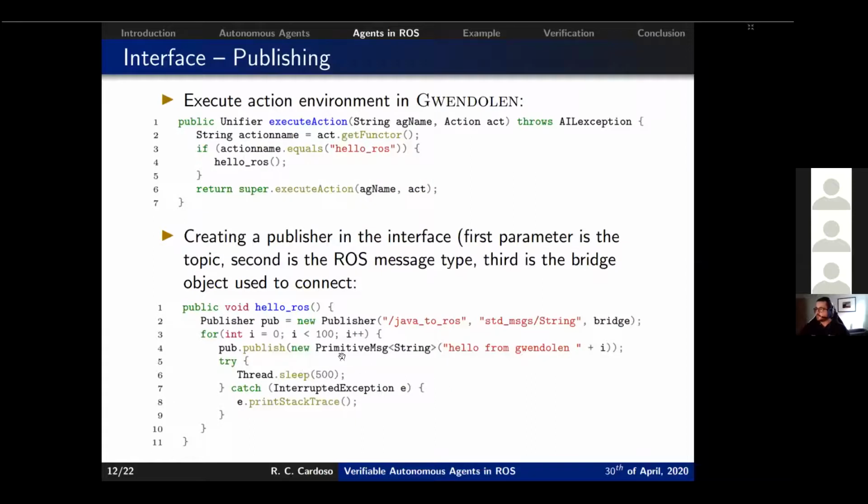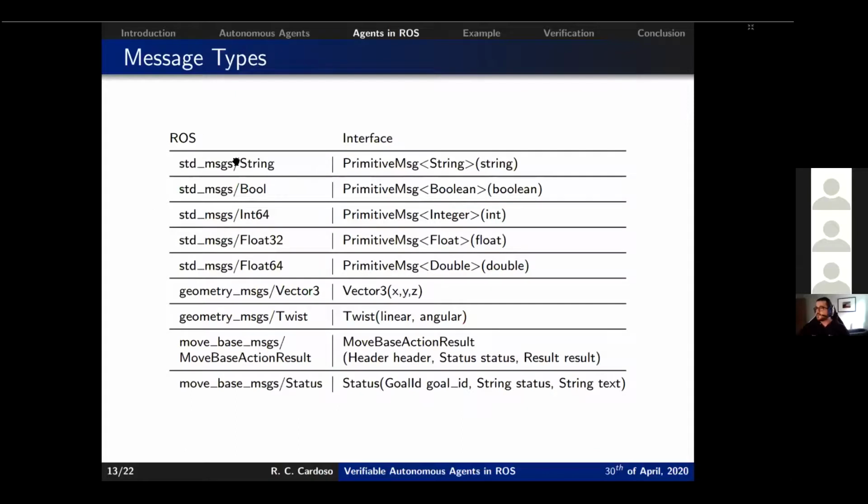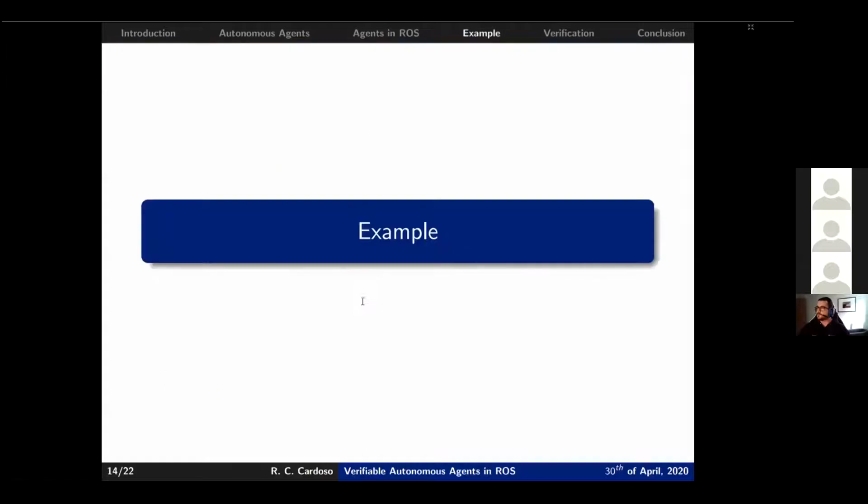Right, so if you look here, we have the primitive message of type string, and this is equivalent to the ROS message standard from the standard messages package. In this table, we have on the left many different standard ROS messages, and on the right, the equivalent message in the interface. So if we want to make a new ROS message ourselves, we need to implement what it means in the interface, so they can be translated from one to another. But it's pretty easy to do so as long as you know a little bit of Java.